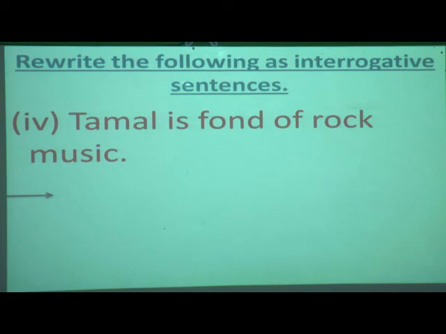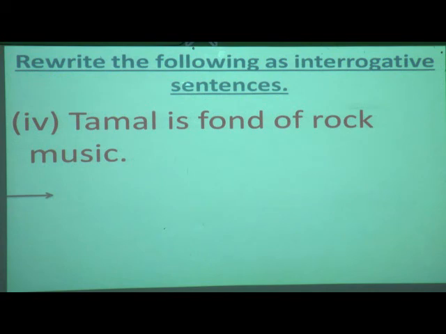Tamal is fond of rock music. So what is the verb over here? Is. What is the subject? Tamal. So shift the verb in front of the subject Tamal. Now here, when you are shifting is in front of the subject Tamal, you have to make the I of Is capital.